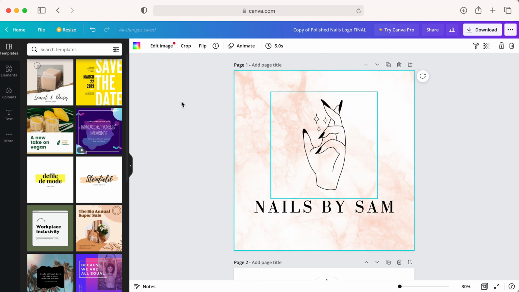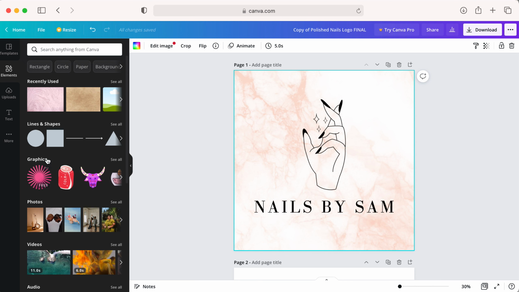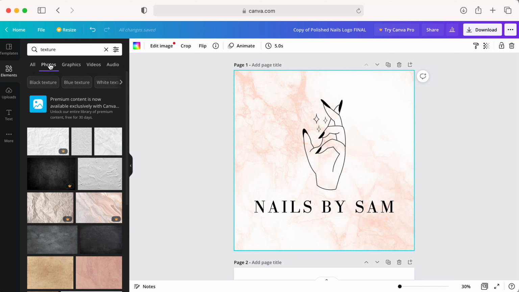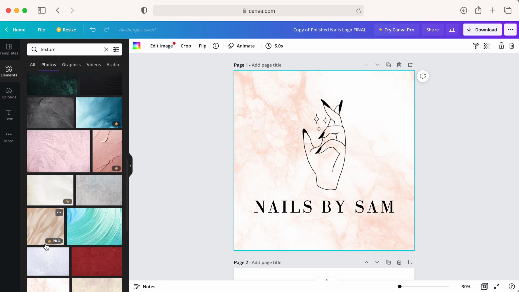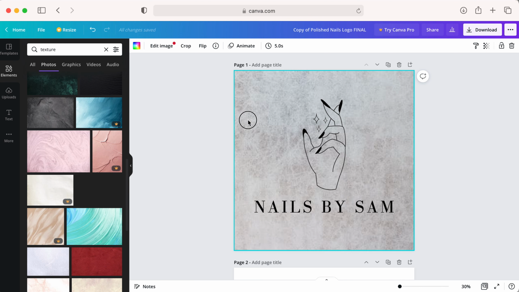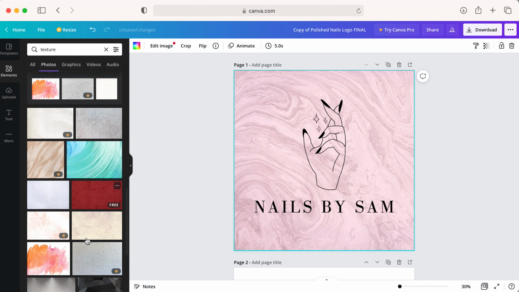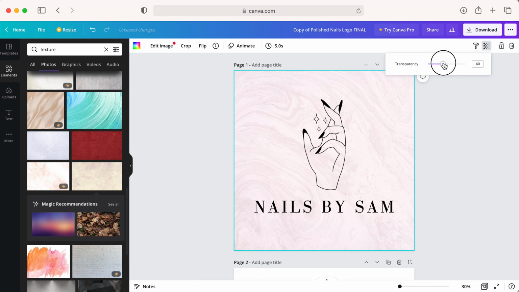Okay, let's say you don't like this background. You can go to Elements, and then just type in Texture, and then Photos. And then we can just choose a free background that looks nice. Let's go with that. Here you can change the transparency just so it's not so heavy of a look, maybe like that. It's a little bit lighter.